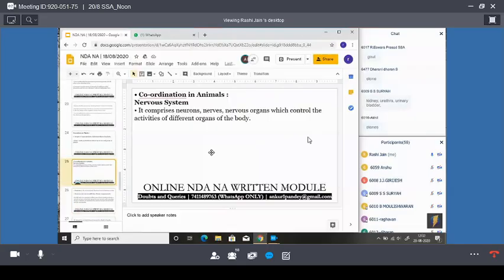Okay, now moving ahead. See, someone has asked me where urea is produced. Urea is stored in the urinary bladder, okay, and it is produced in the liver. Okay, who asked me this question? It is produced in the liver.